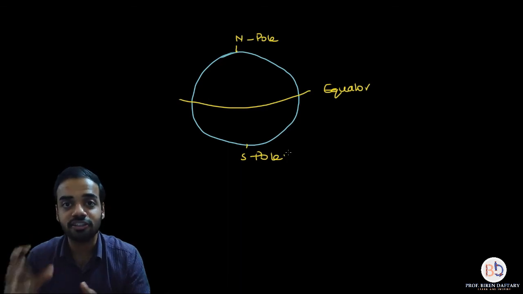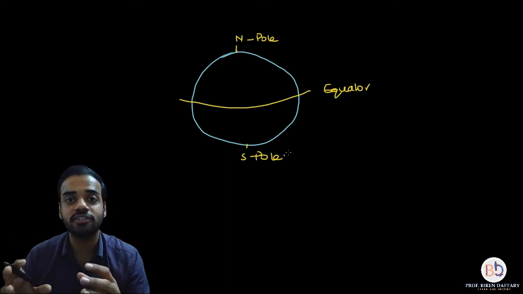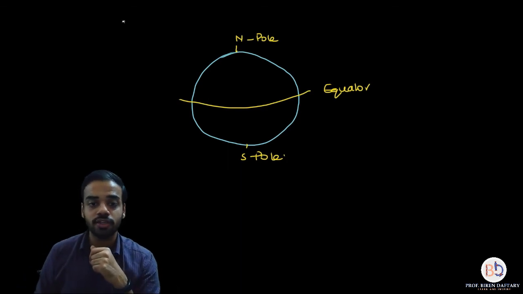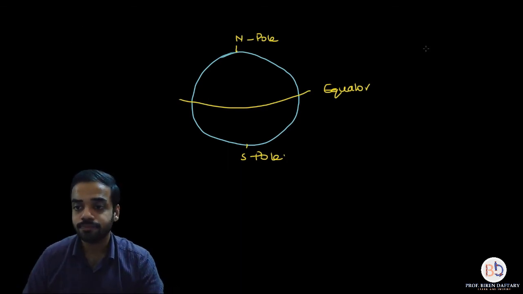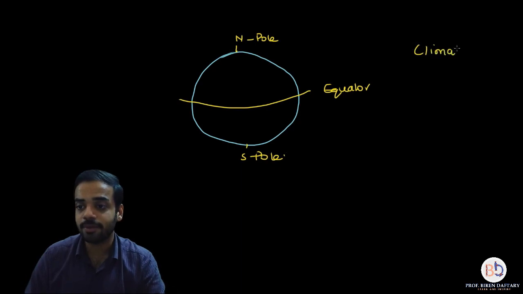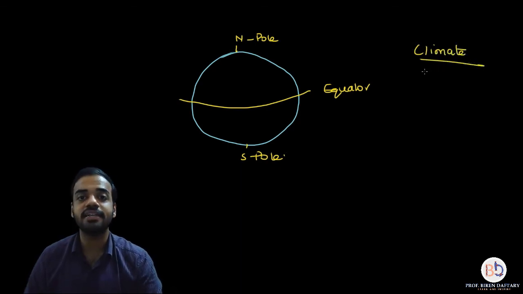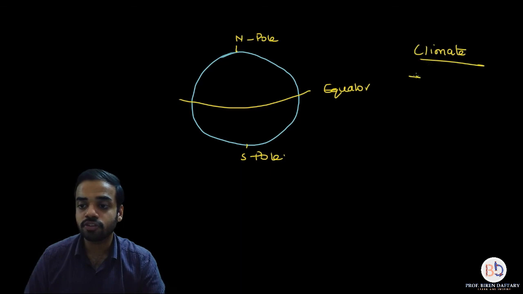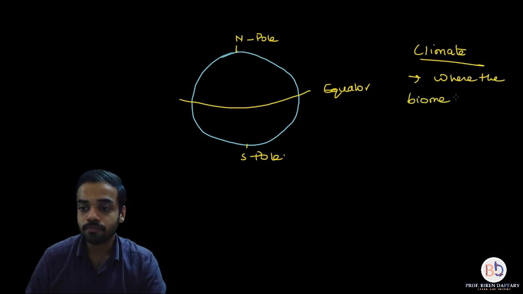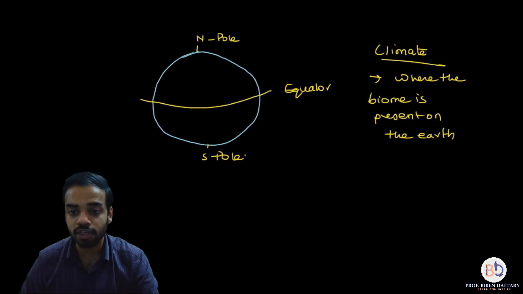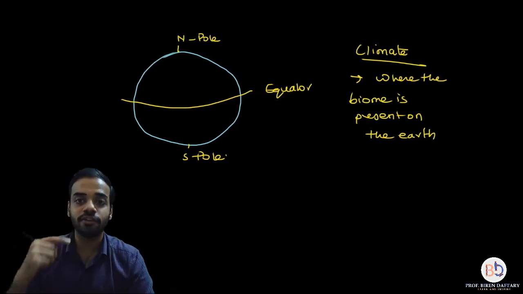Okay, this is the last part for our today's short lecture, right? So let me write it down over here. I will first of all write down what decides the climate. Climate is basically decided on, first point will be where the biome is present on the earth. By that I mean whether it is present close to the equator, or whether it is present away from the equator.